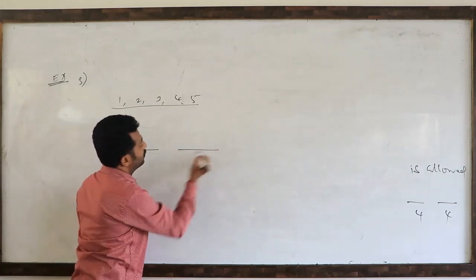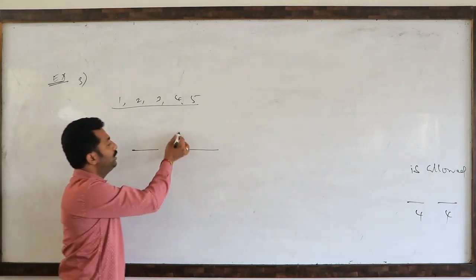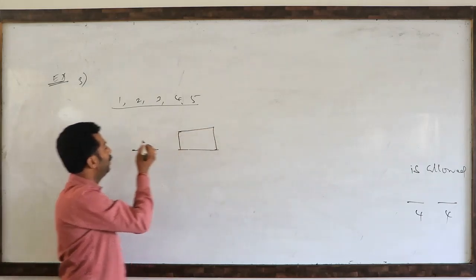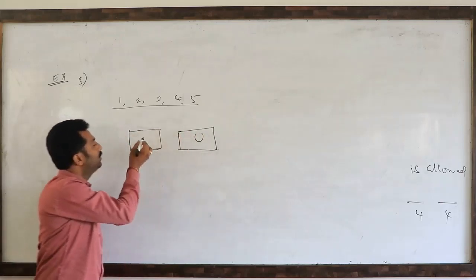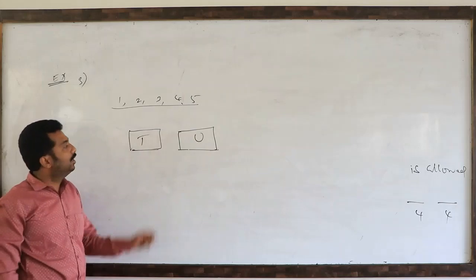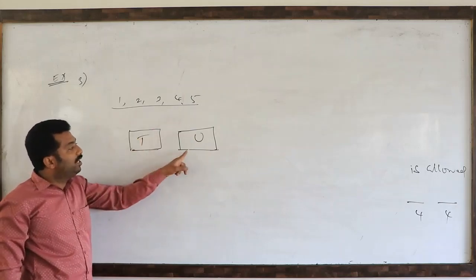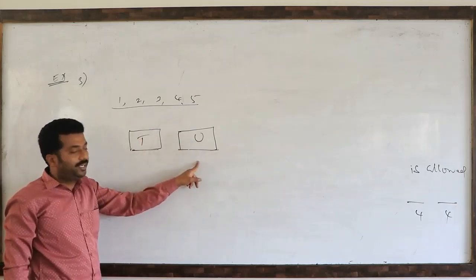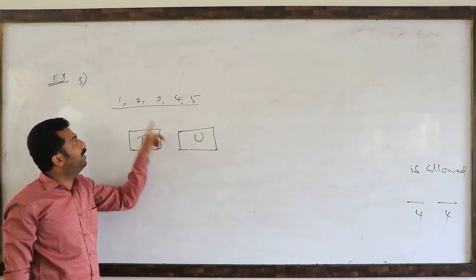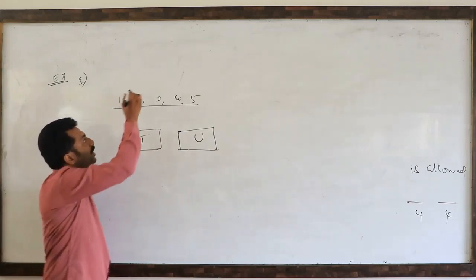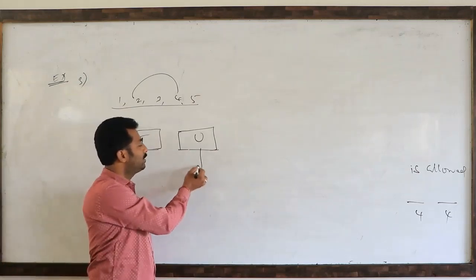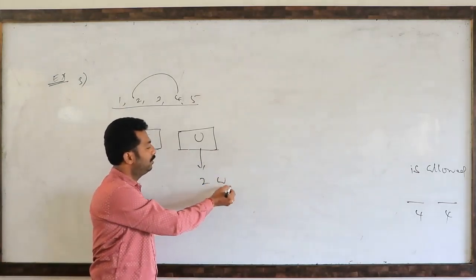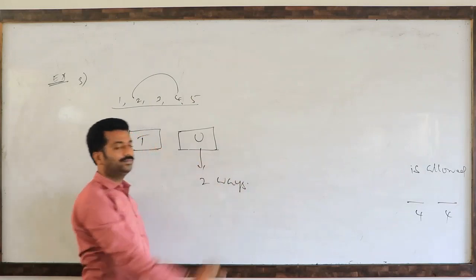2-digit even numbers. So 2-digit even numbers means, you observe, this is units place, this is tens place. One number is said to be an even number means its units place must be filled by an even digit. How many even digits are there? 2 even digits are there. So this units place can be filled 2 different ways.